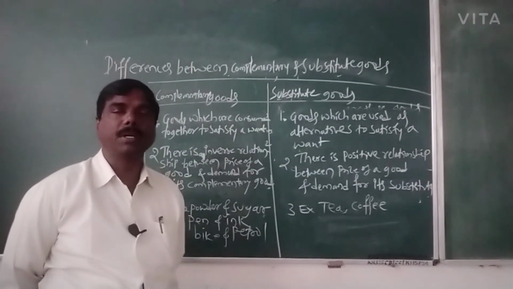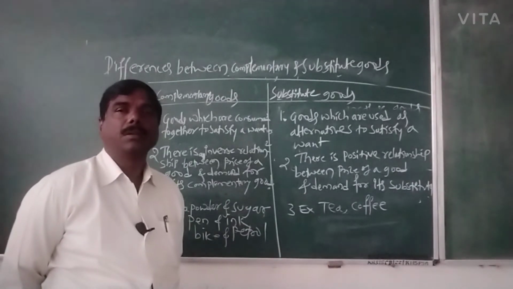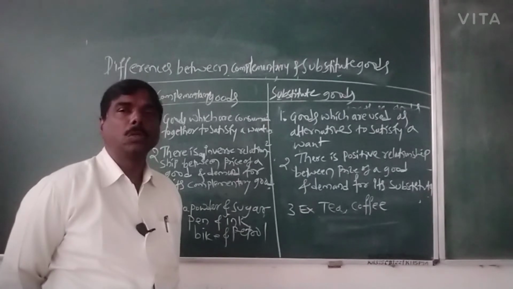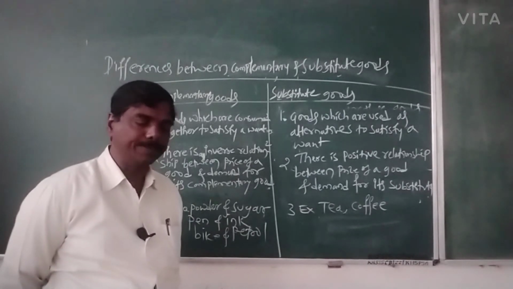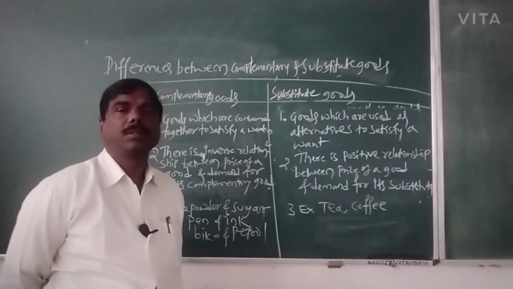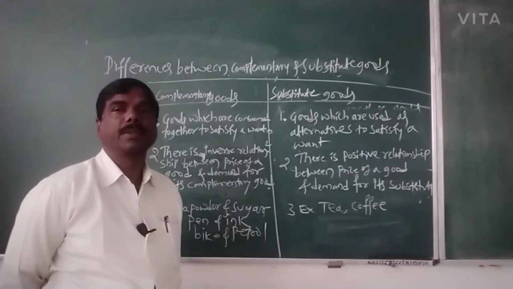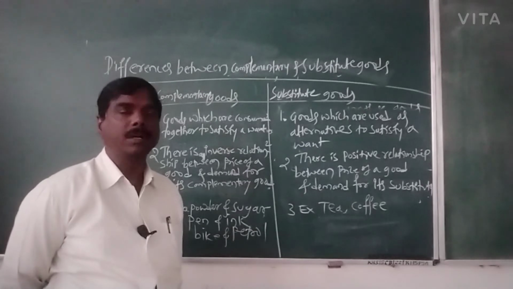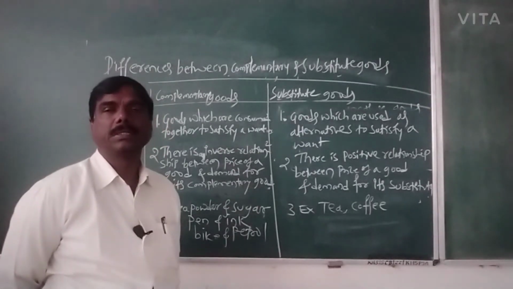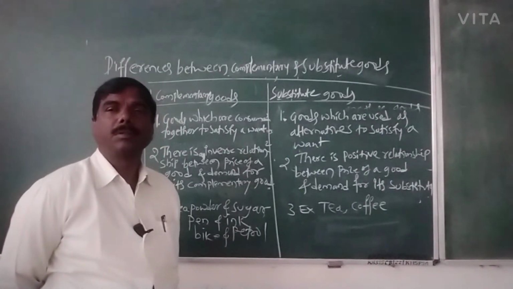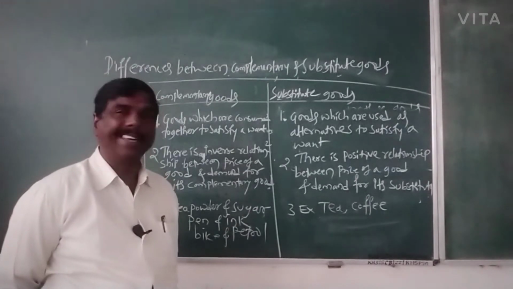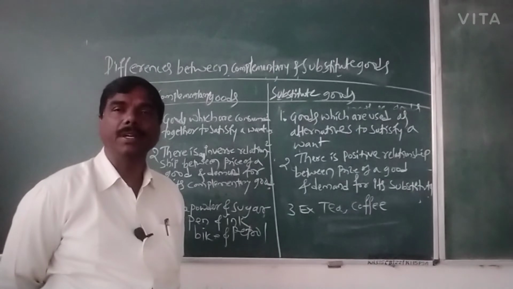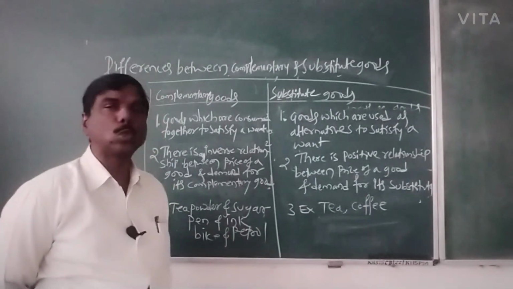For example, a consumer who wants to consume hot drinks may consume tea or coffee or Bournvita, etc. So here tea and coffee are substitute goods.